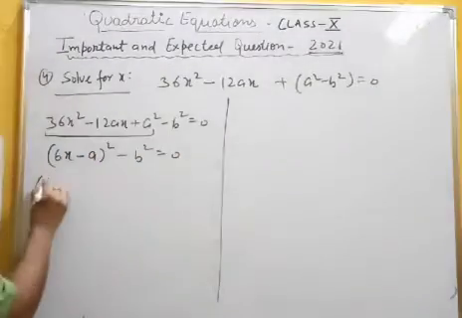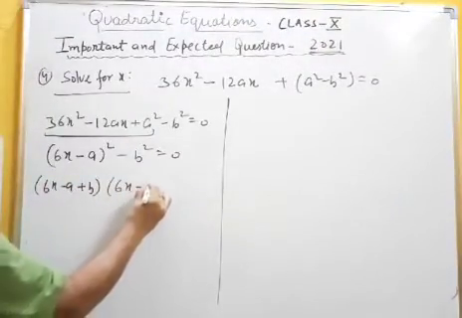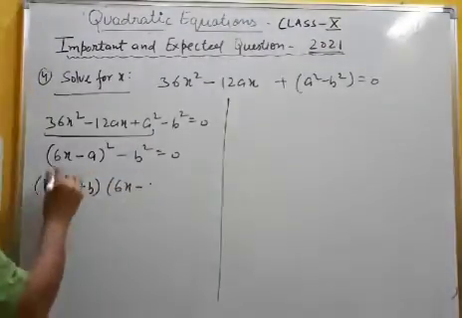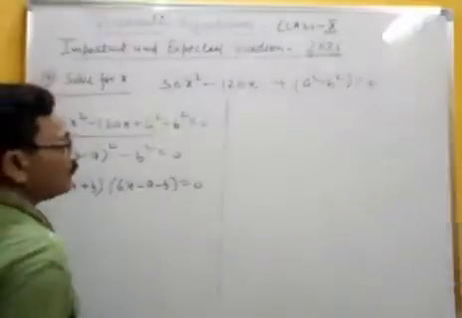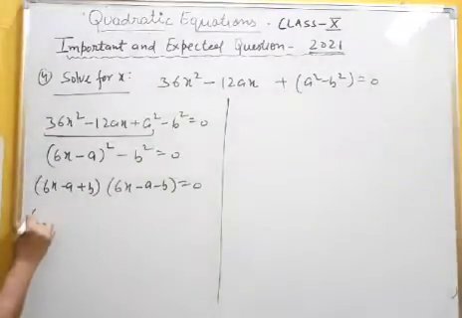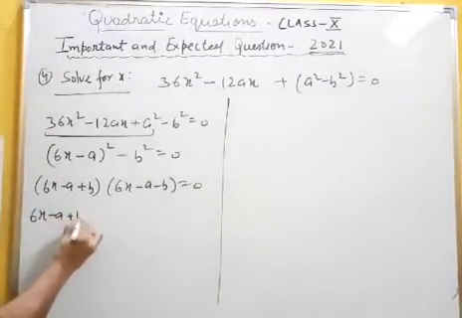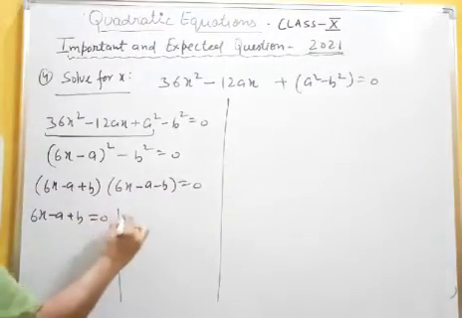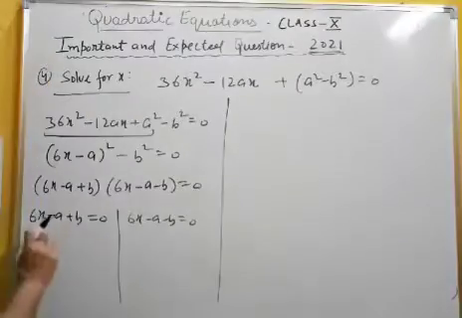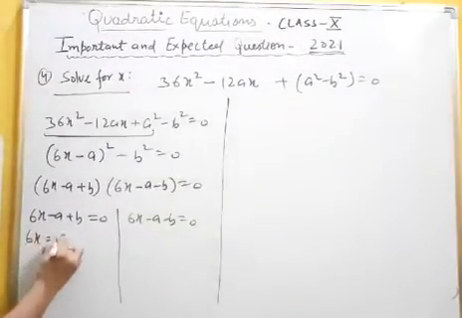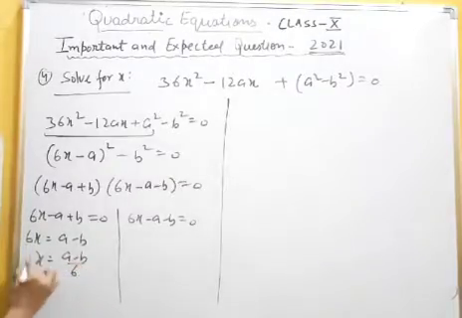You can write it as 6x minus a plus b, 6x minus a minus b equal to 0. You solve 6x minus a plus b equal to 0. You can find 6x equal to a minus b, x equal to a minus b upon 6.